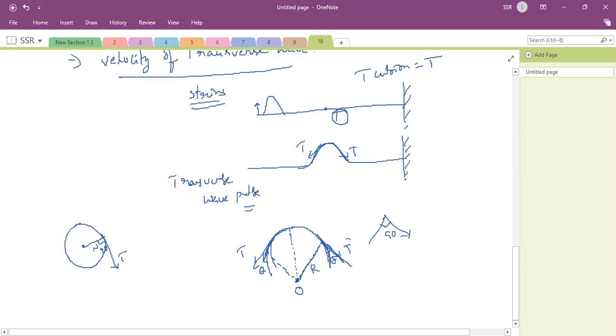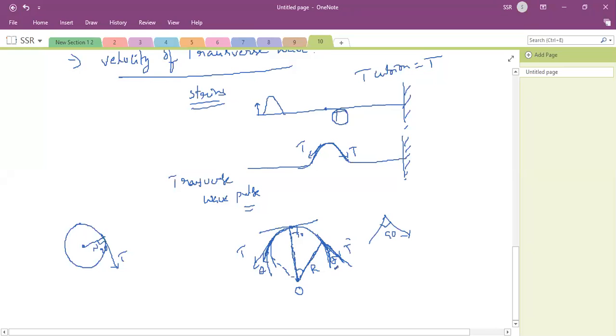Okay. Now again, suppose you can imagine this is a horizontal line. This is the vertical line. Okay. Now again, angle between them is 90. Now, if it is theta, then this angle you can take. What is this angle? This is a vertical line. This is a radius vector.